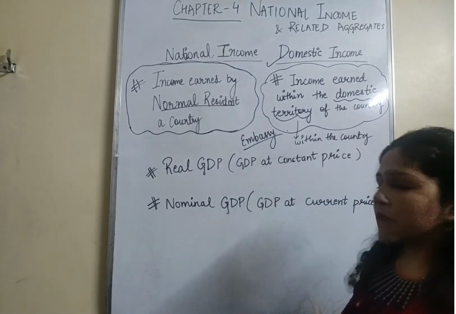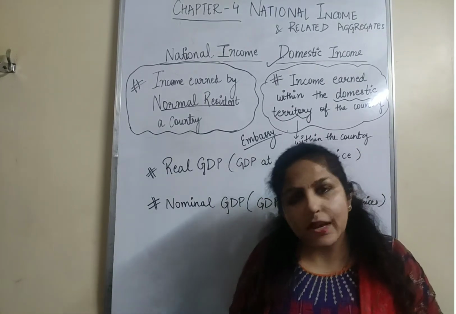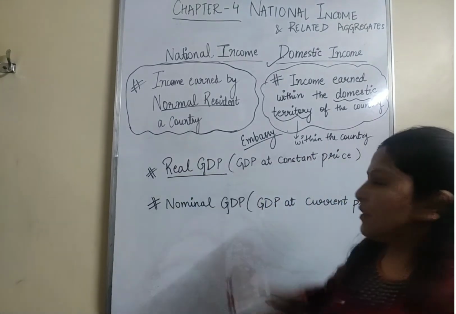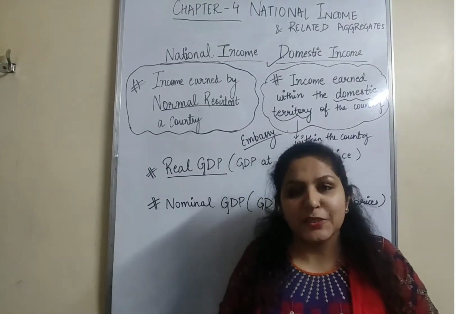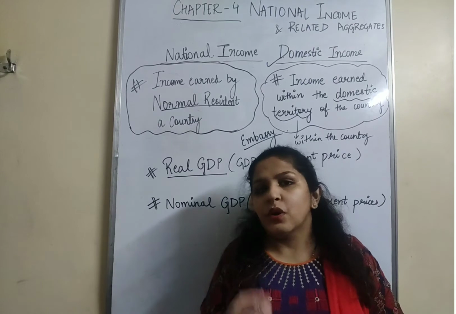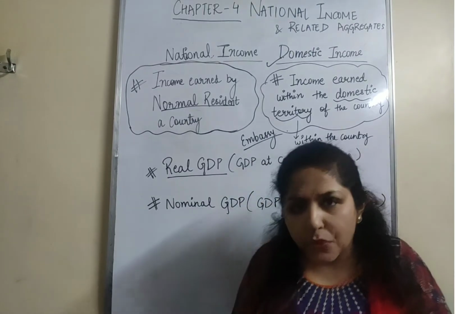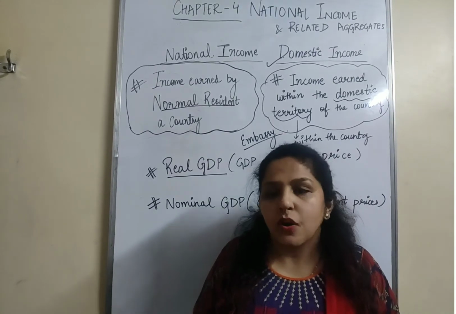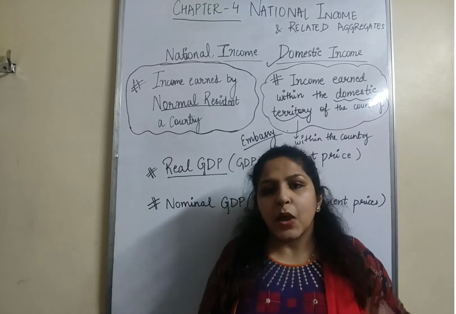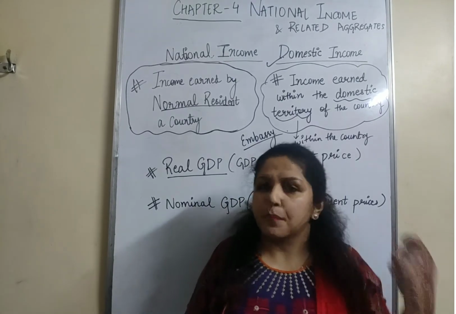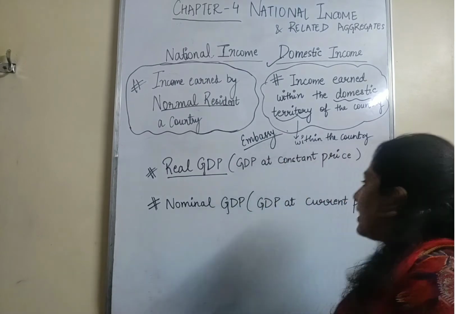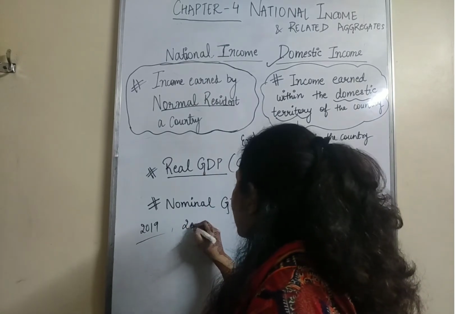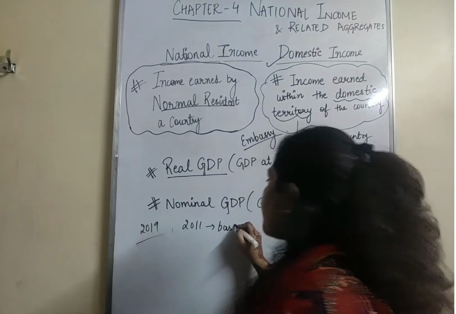So the next topic we have is real GDP and nominal GDP. Let's understand the meaning and the difference. First of all, what is GDP? It is the gross domestic product, the money value of all the final goods and services produced within the domestic territory during a particular year. So what is real GDP? The GDP which is calculated on the prices of the base year, right? Base year means, let's say for all the years we have considered 2011 as the base year. So we'll take the prices of the base year.